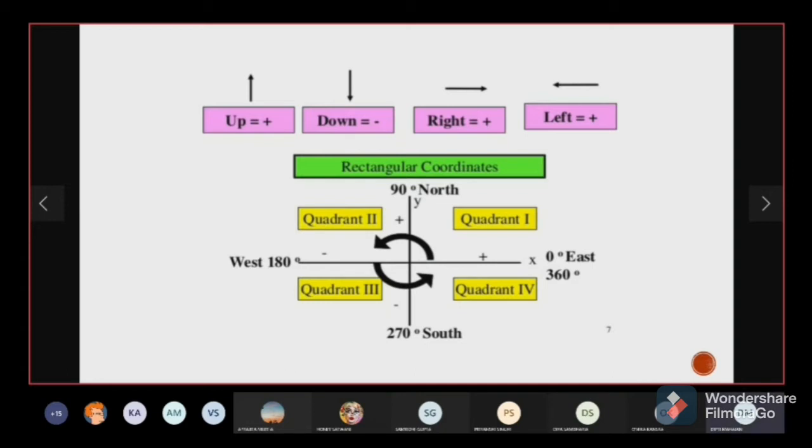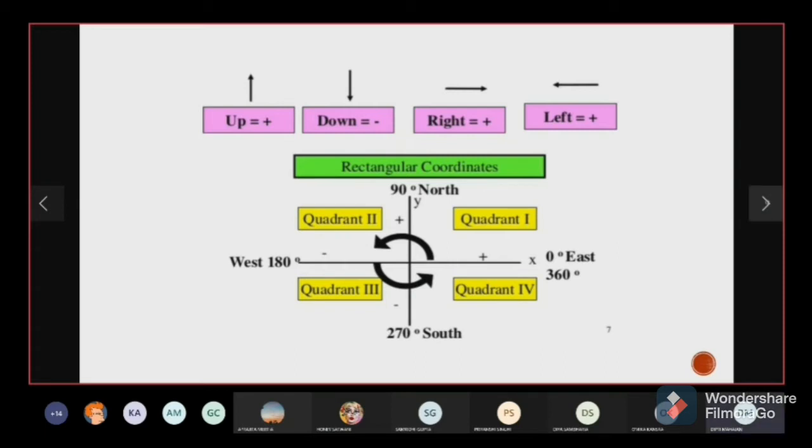Similarly, if we write 90 degree north, or we write positive direction of y-axis, so we would know that the object is going 90 degree north. So different notations are basically telling you the same thing.